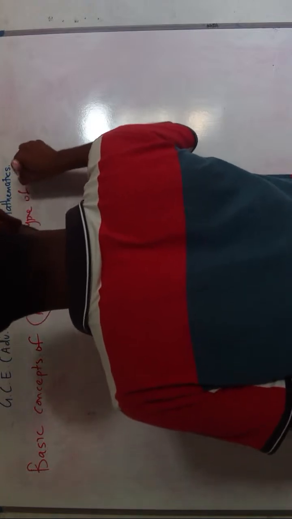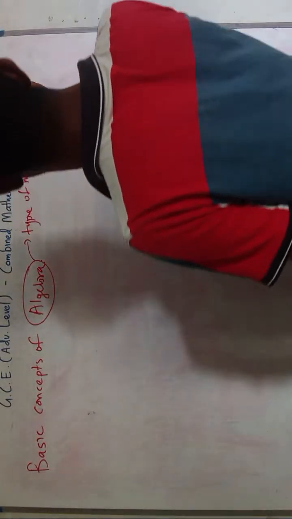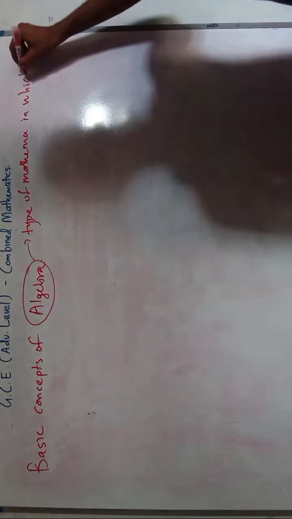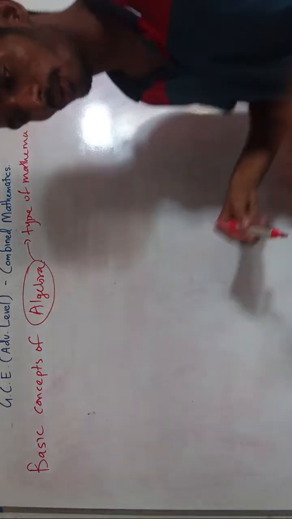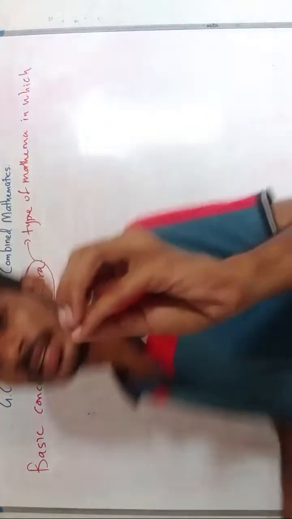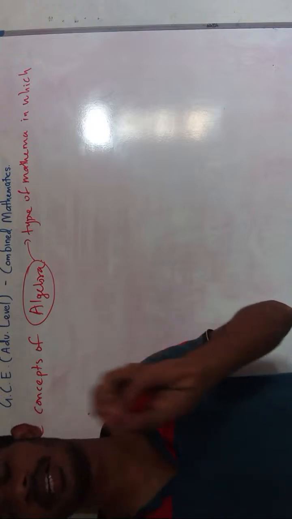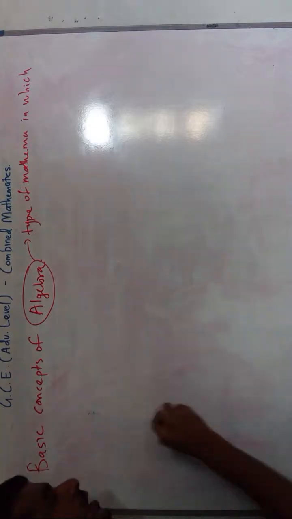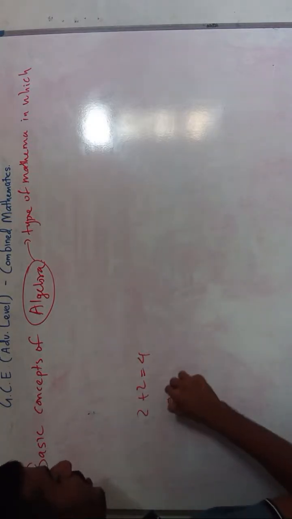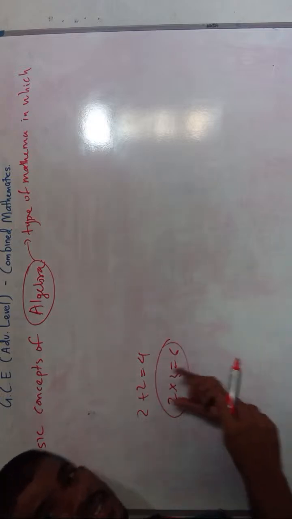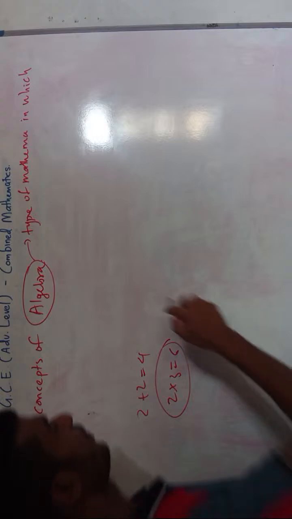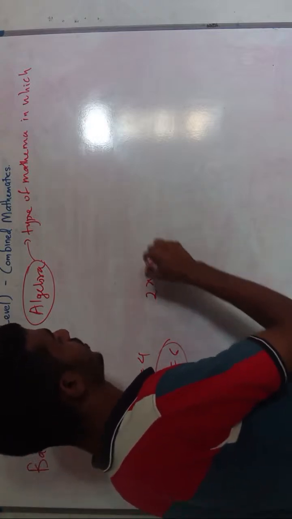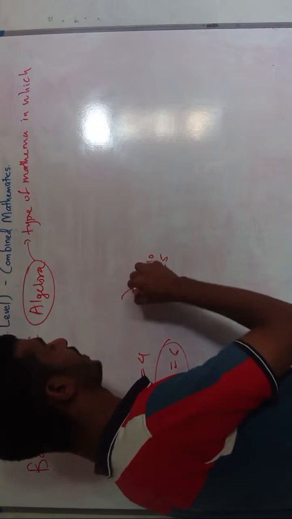So let's first say what is algebra. Algebra is a branch of mathematics, or we can say a type of mathematics, in which we use, okay, now in mathematics we do arithmetic processes like addition, subtraction, multiplication and division, right? For example, 2 plus 2 is equal to 4. 2 into 3 is equal to 6. Likewise, we deal with numbers. This is number theory. Sometimes we might have studied 2x is equal to 10, so x is equal to 5. So this is basically algebra.